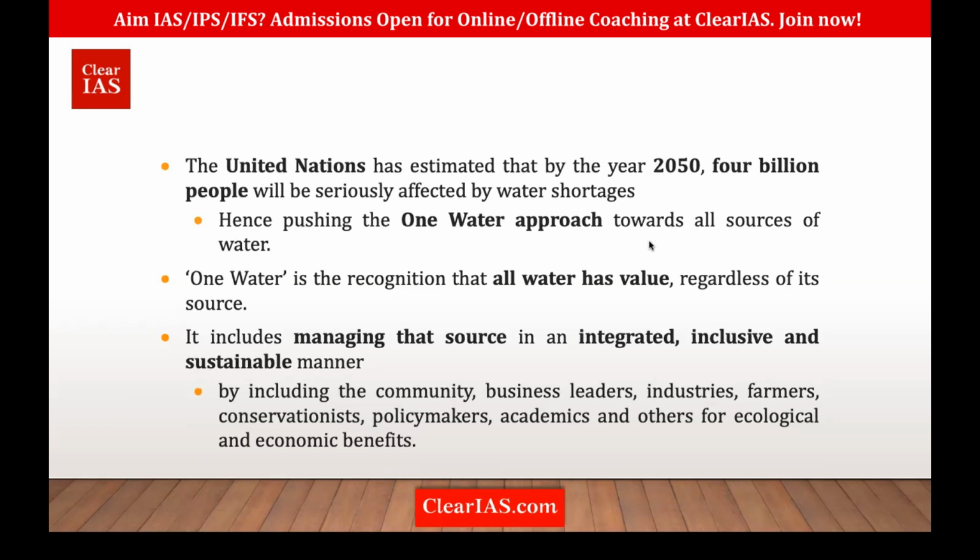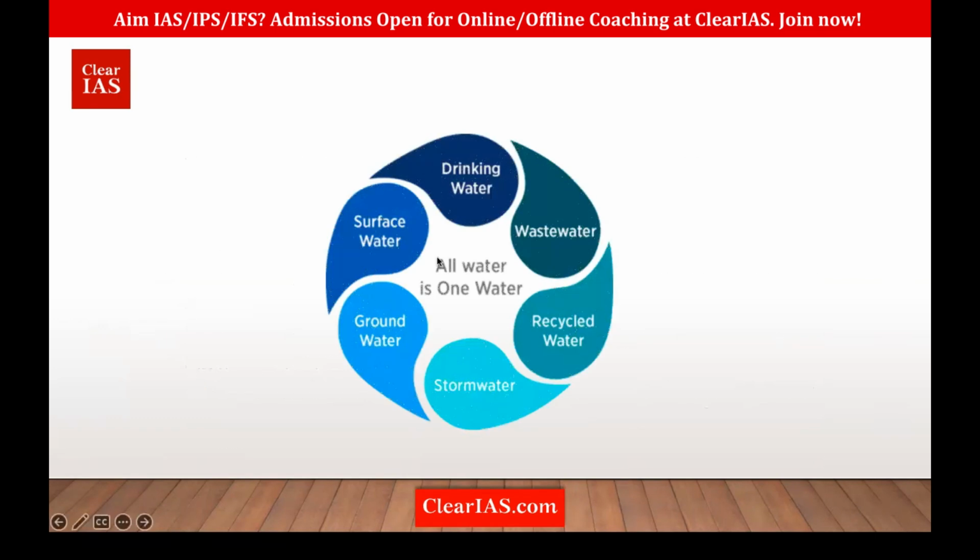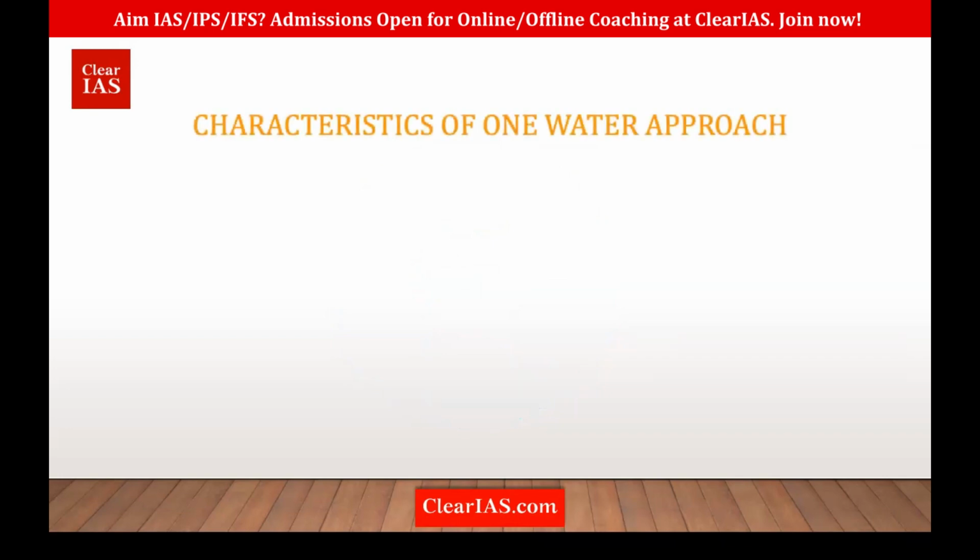So we'll see what One Water covers. All water is One Water. That means drinking water, wastewater, recycled water, storm water, groundwater, and surface water. Everything comes together. Storm water means the water from rain, precipitation. Surface water means water from lakes, rivers, etc., found on the surface of the earth. All this water comes together in the One Water approach. Everything has value, so we have to use it sustainably.